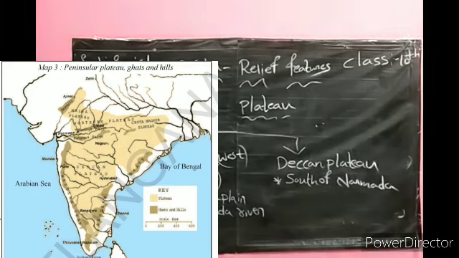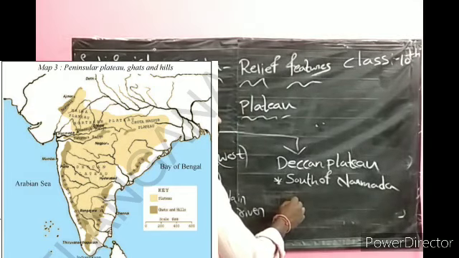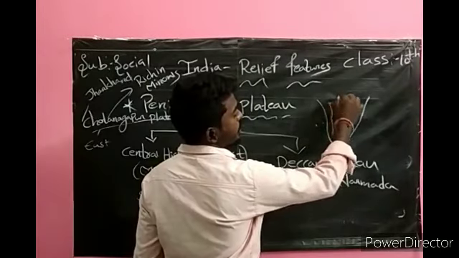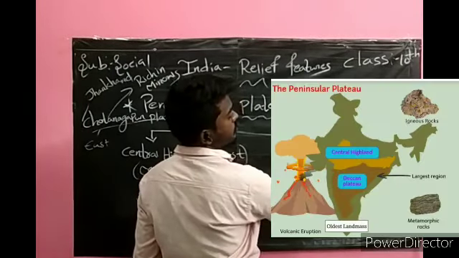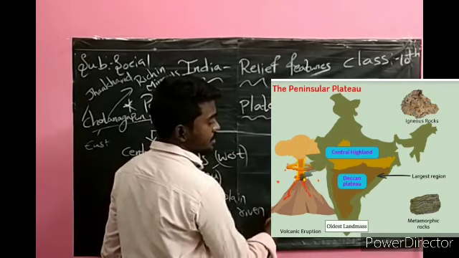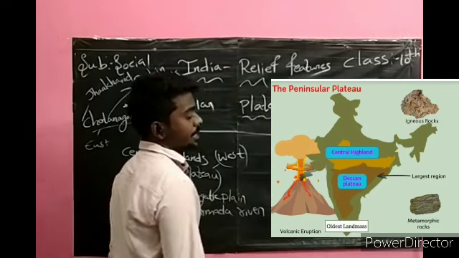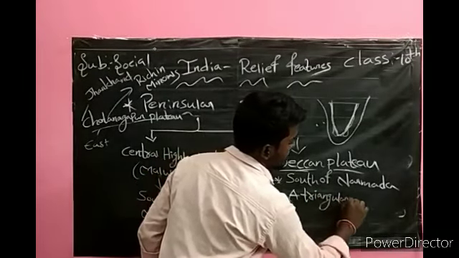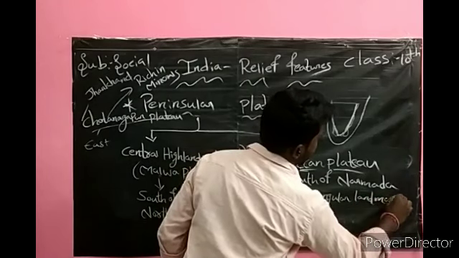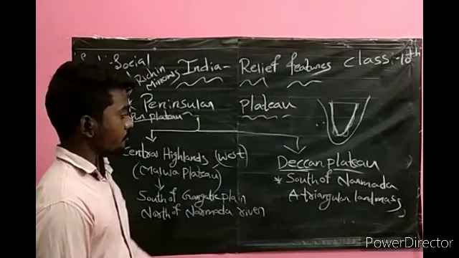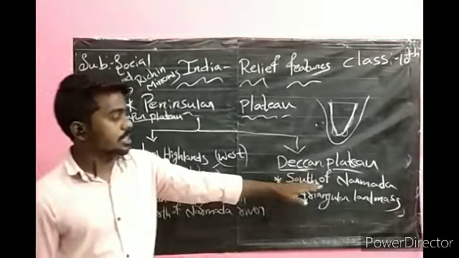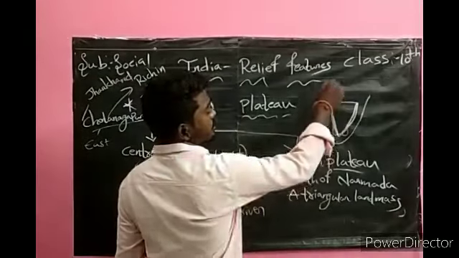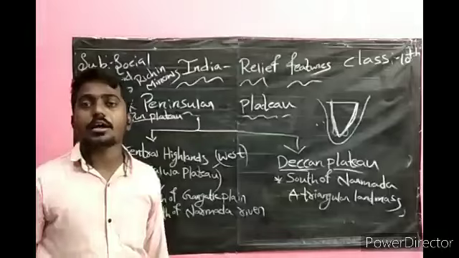South of the Narmada River we have a triangular landmass, and that is called the Deccan Plateau.